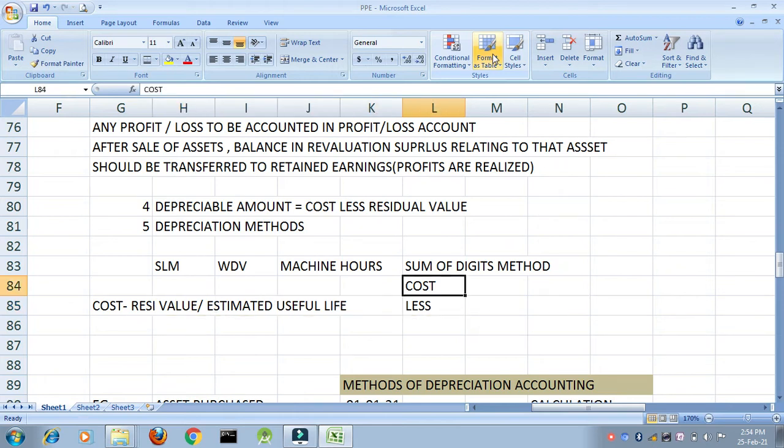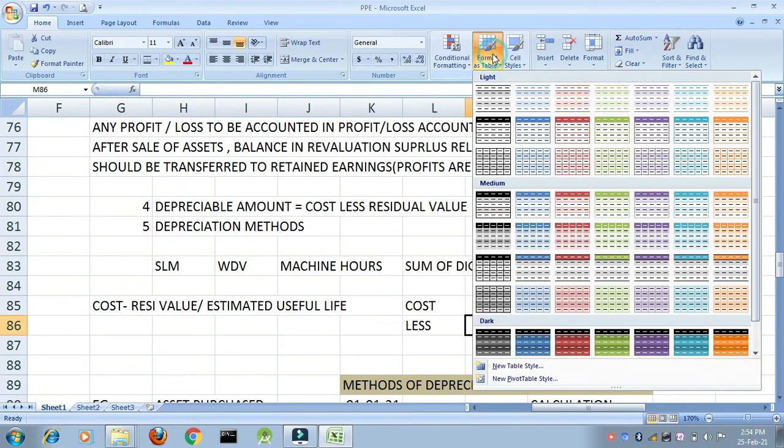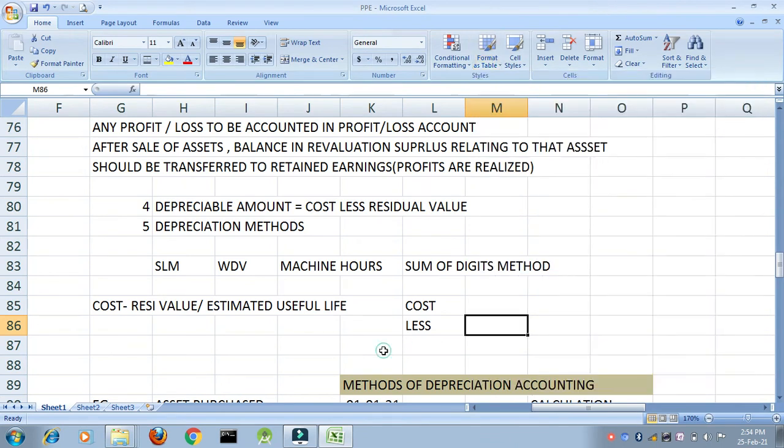Next is WDV. What do you mean by WDV? Written down value. In that case, you have your cost. Every year you reduce depreciation. Hence you get your carrying value. So now when I will be calculating depreciation for the next year, I will be calculating it on the carrying value and not the original cost. I hope this is clear.